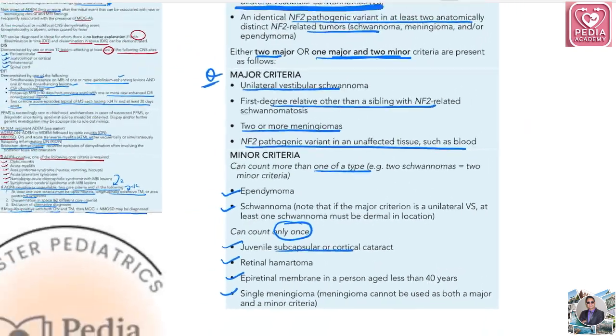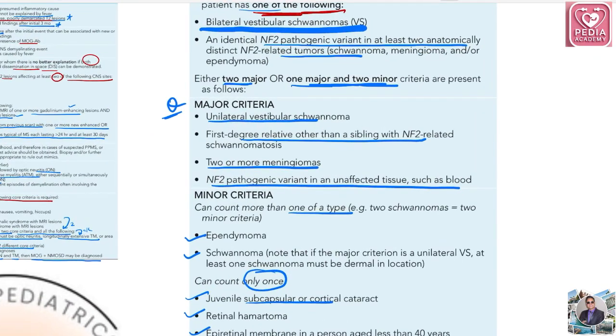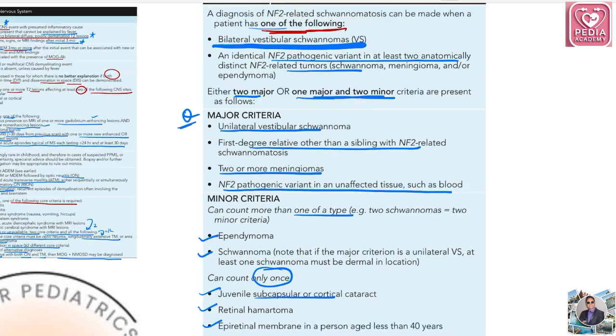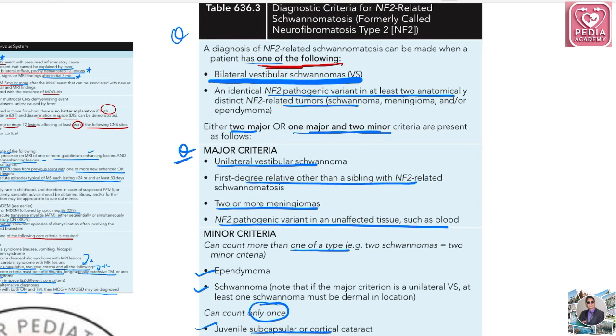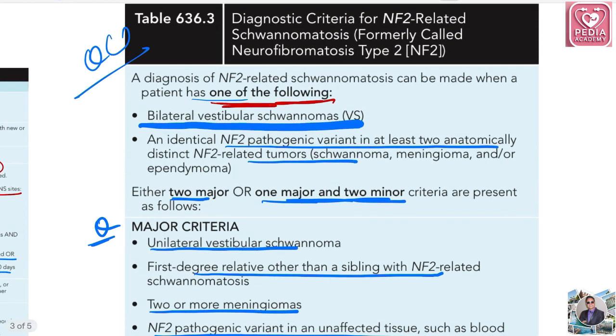Basically, in this table, what they will ask is which are the major or minor criteria which we can count as two. So this will definitely be a difficult question. Again, these types of questions are for INISS purpose, or the examiner just puts these questions in the NEET SS examination to differentiate the average student from the student who is well aware of the subject and basically from Nelson tables.